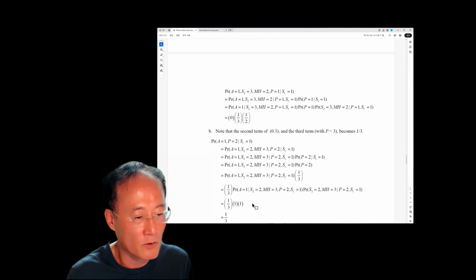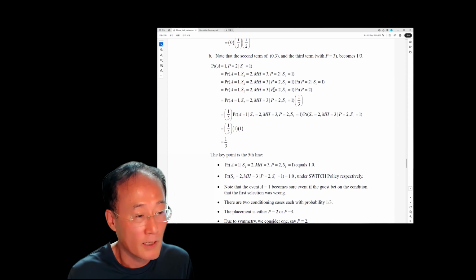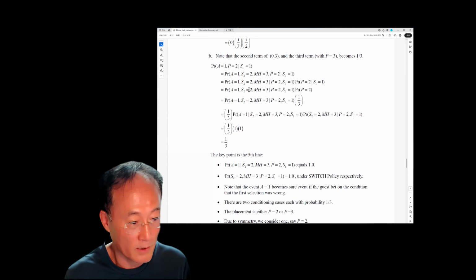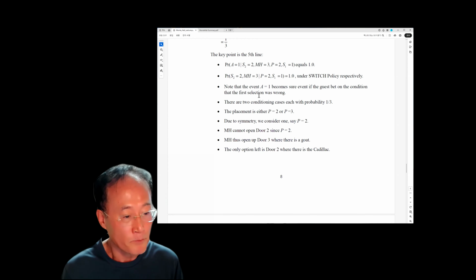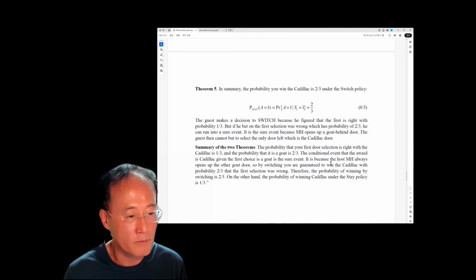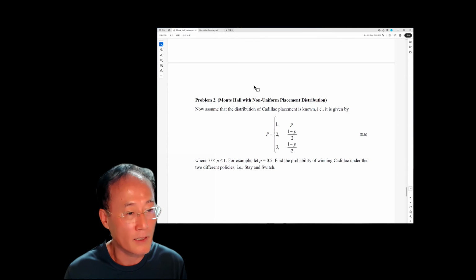Because this is again tedious, I will not go through it here, but you will be able to understand it line by line. I have comments explaining why each line holds. Then there is a conclusion and a summary of the two theorems. And here are the extension problems, such as a non-uniform placement distribution like this.